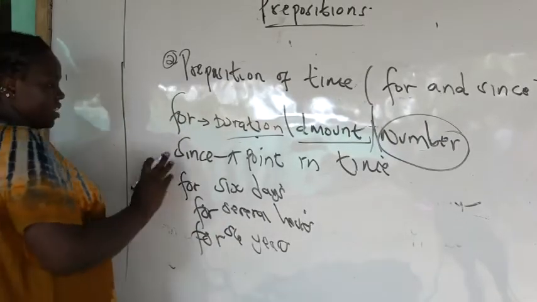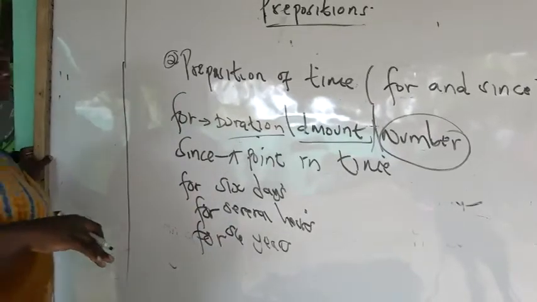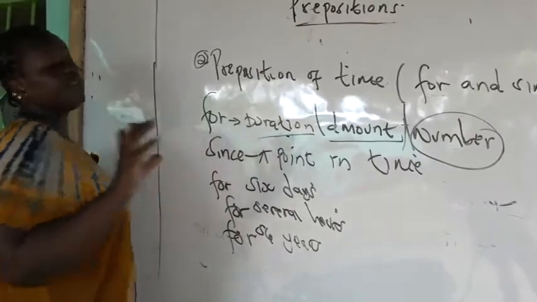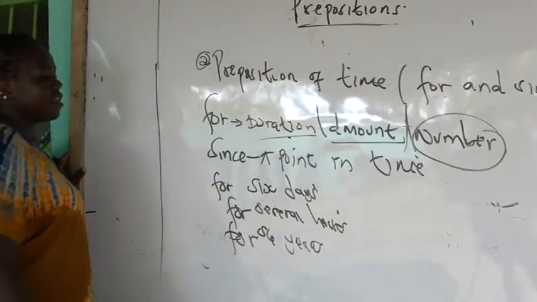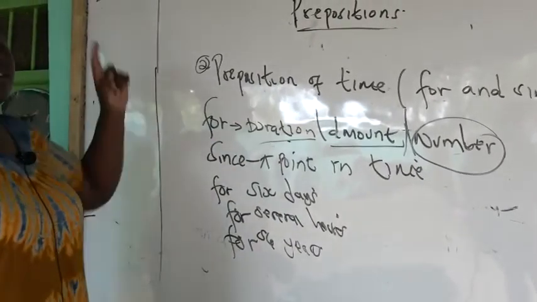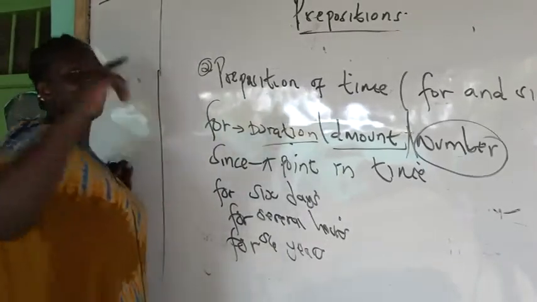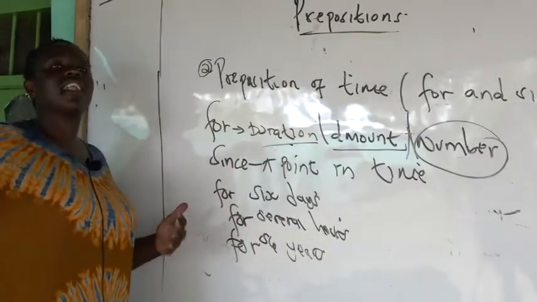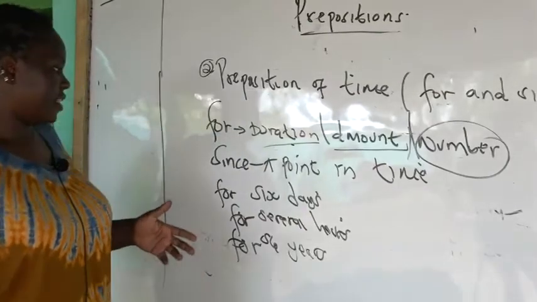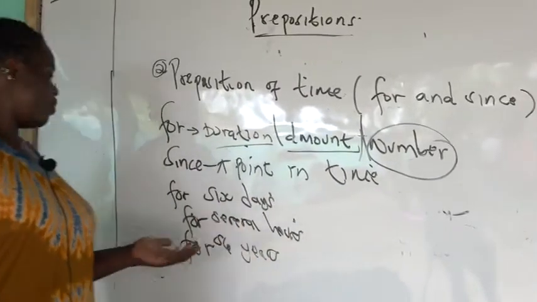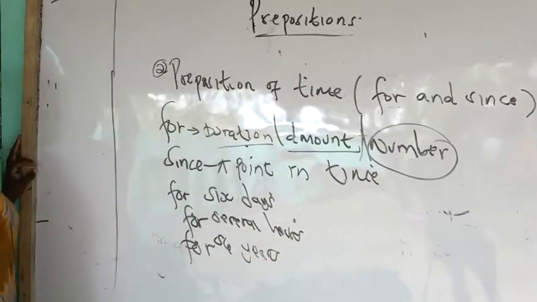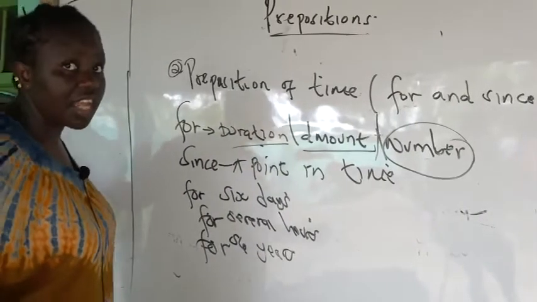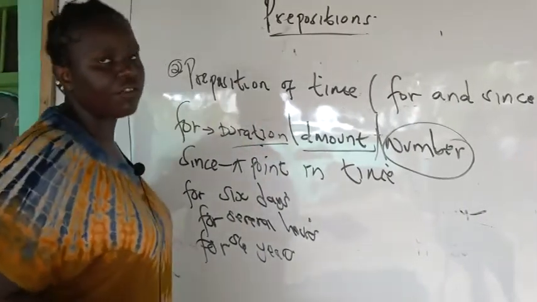But when you use since as a preposition of time, it gives you a point in time. So you can say she has been absent since Monday, the time from which she started being absent. Or you can say Kenya has been independent since 1963, but you say for 56 years.